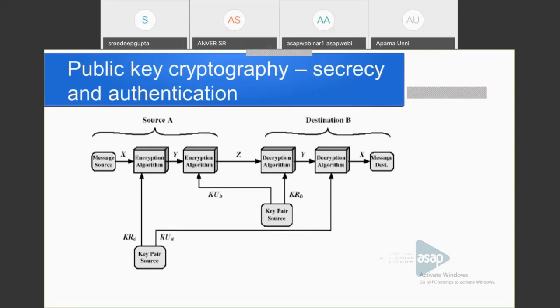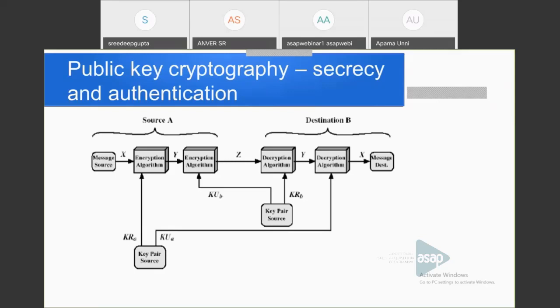It needs the private key of B, but the private key is available only to B, and others like C, D, E, F, G, etc. are only seeing the message Z. So nobody else is able to see the message Y. If they got Y, they would be able to decrypt Y back to X. So here it ensures confidentiality.